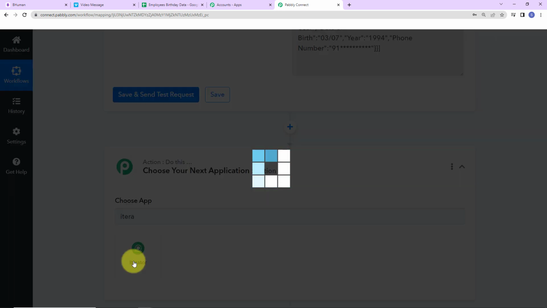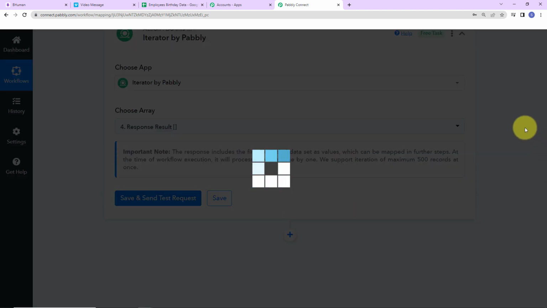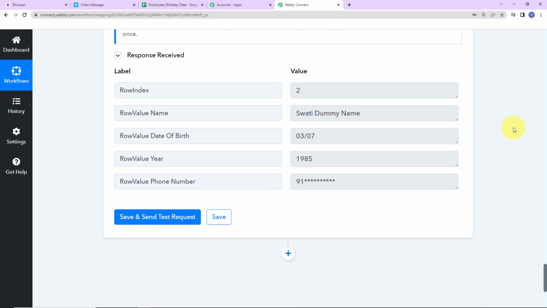Let's click on this. Now you can see it has already chosen the array. Now let's click on save and send test request. And as we do that, here we have received the information. So row 2, we have received the information. Once we have received this, what is my objective? Now I want to create a personalized video message with the help of the application BHuman.ai.